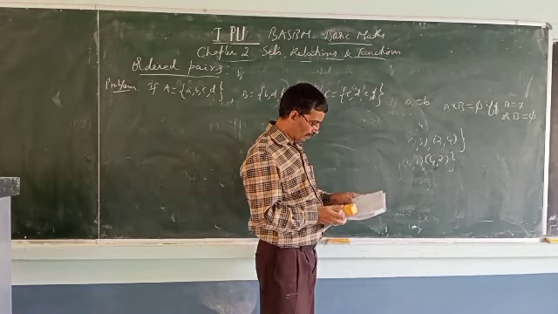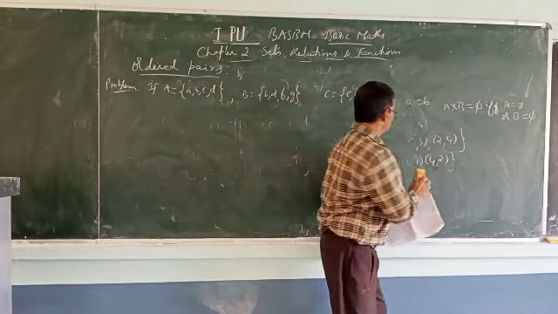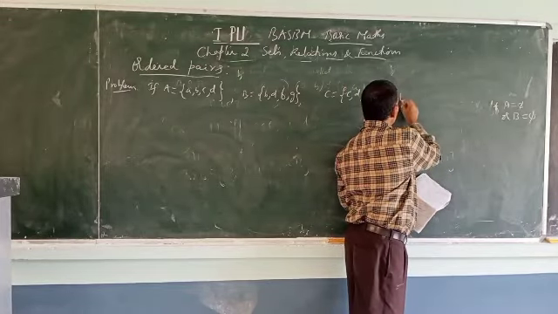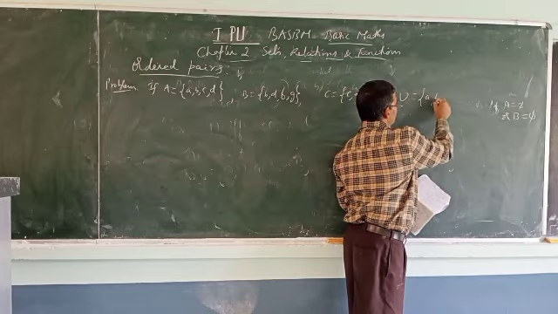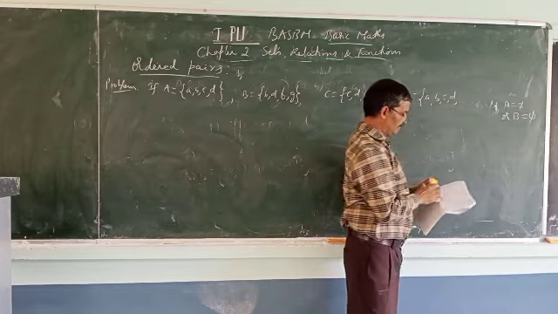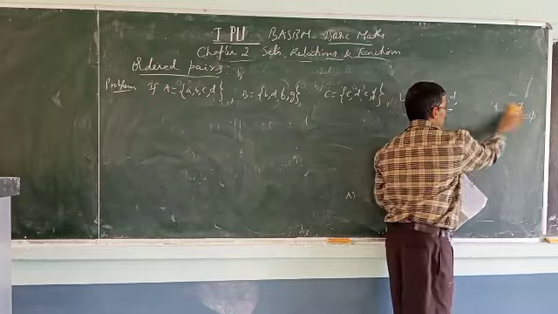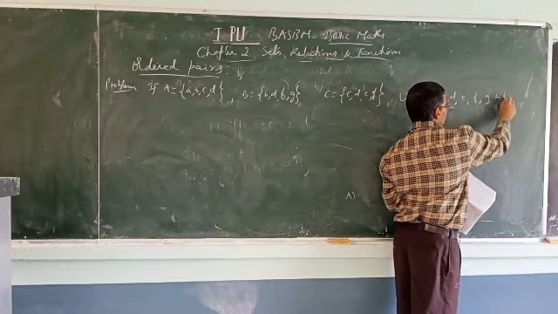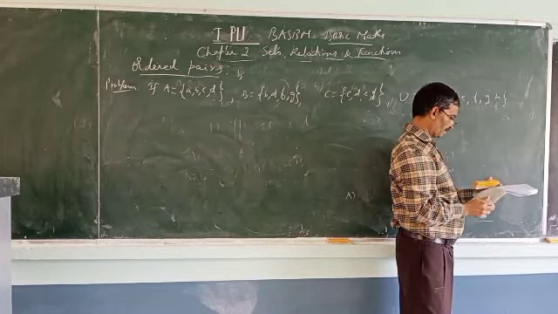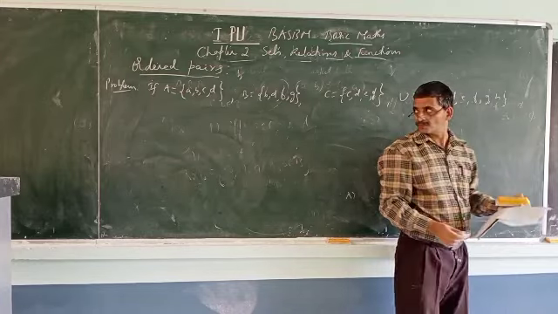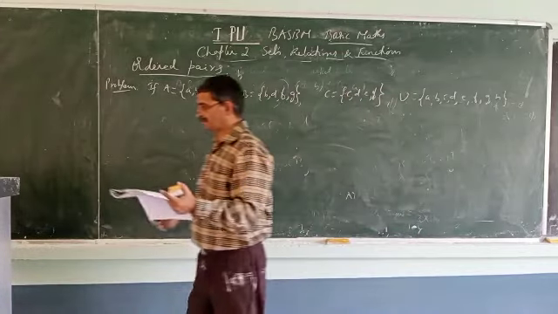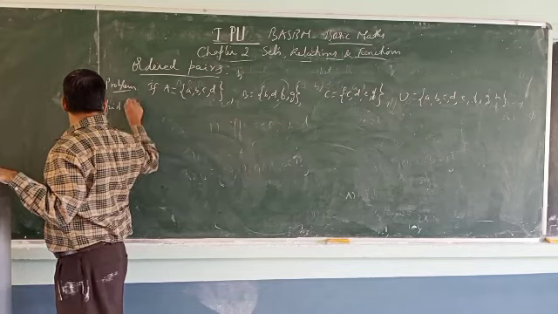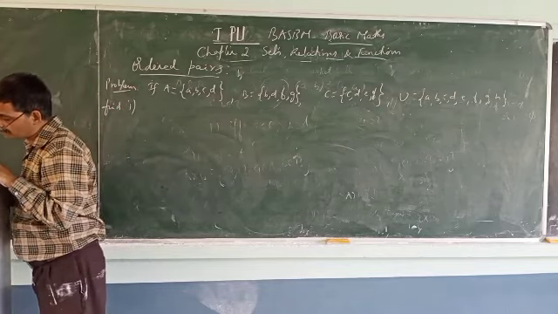U equal to ABCDEFGH. U is the universal set, ABCDEFGH. We'll find one by one. Question and answer episode. Find. First one.